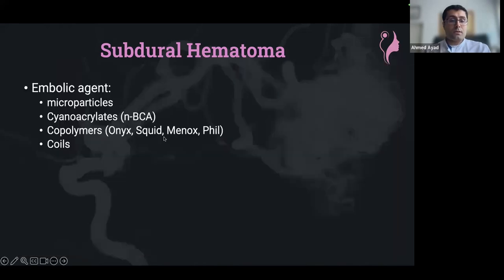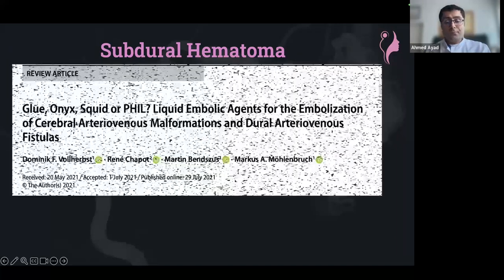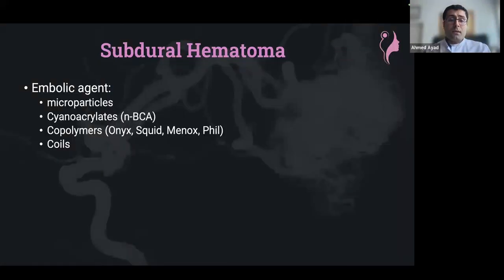Which microparticles do we use? Usually we use the 100 to 300. But you can use, of course, NBCA, histoacryl, and I read a lot of papers with that, and I think it's not a bad idea doing this. You can, of course, use Onyx, and there's a study with Onyx showing that the recurrence rate is indeed lower than without an MMA embolization. I think you can use whatever you want.